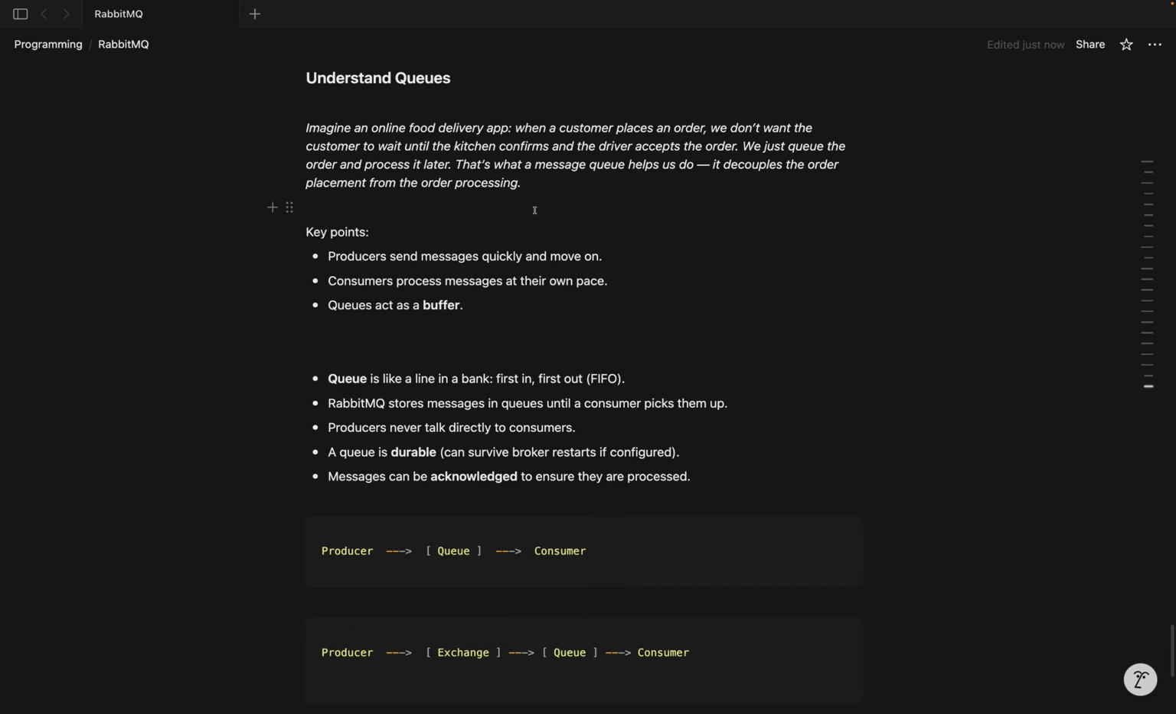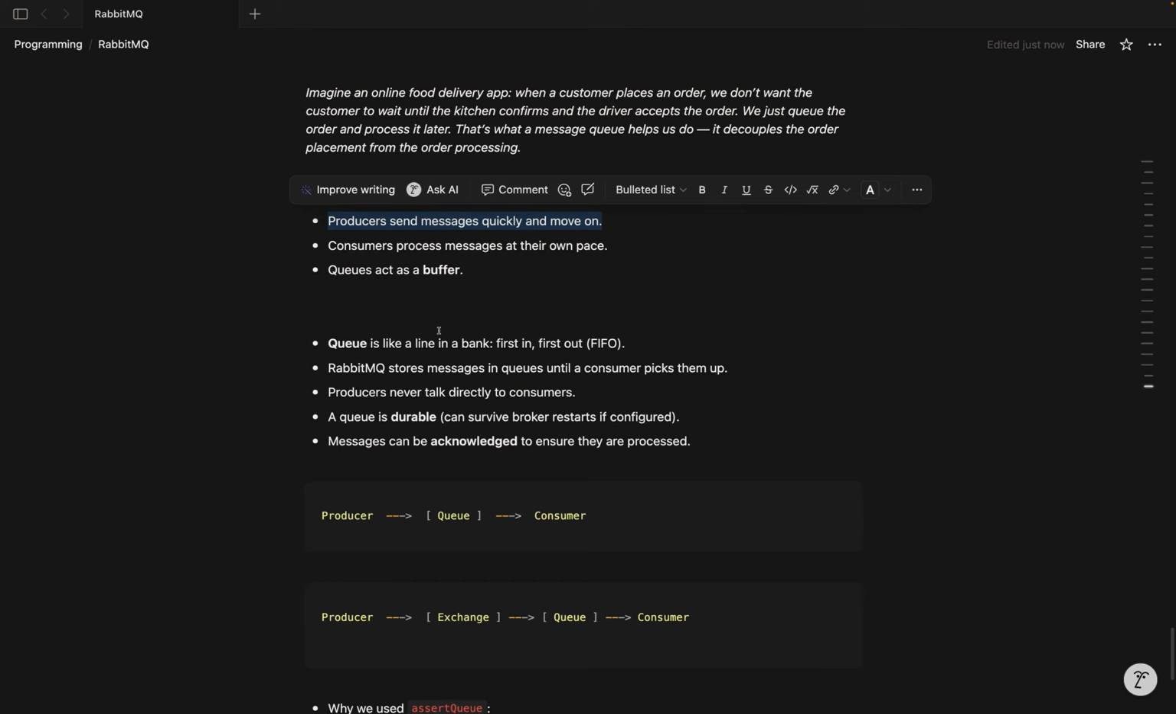Producer sends message quickly and moves on. I'm going to show you the demo of this later. Consumers process messages at their own pace. Actually, the queue acts as a buffer. A queue is like a line in a bank, first in, first out.